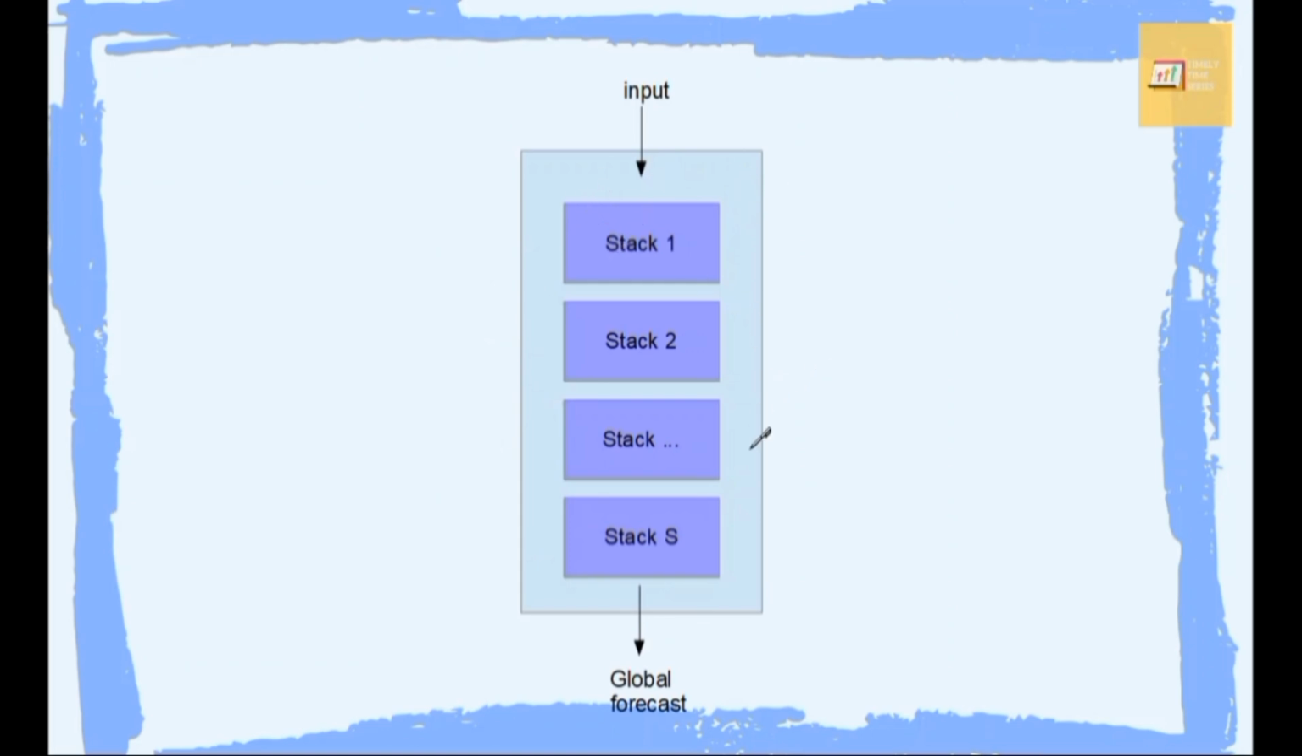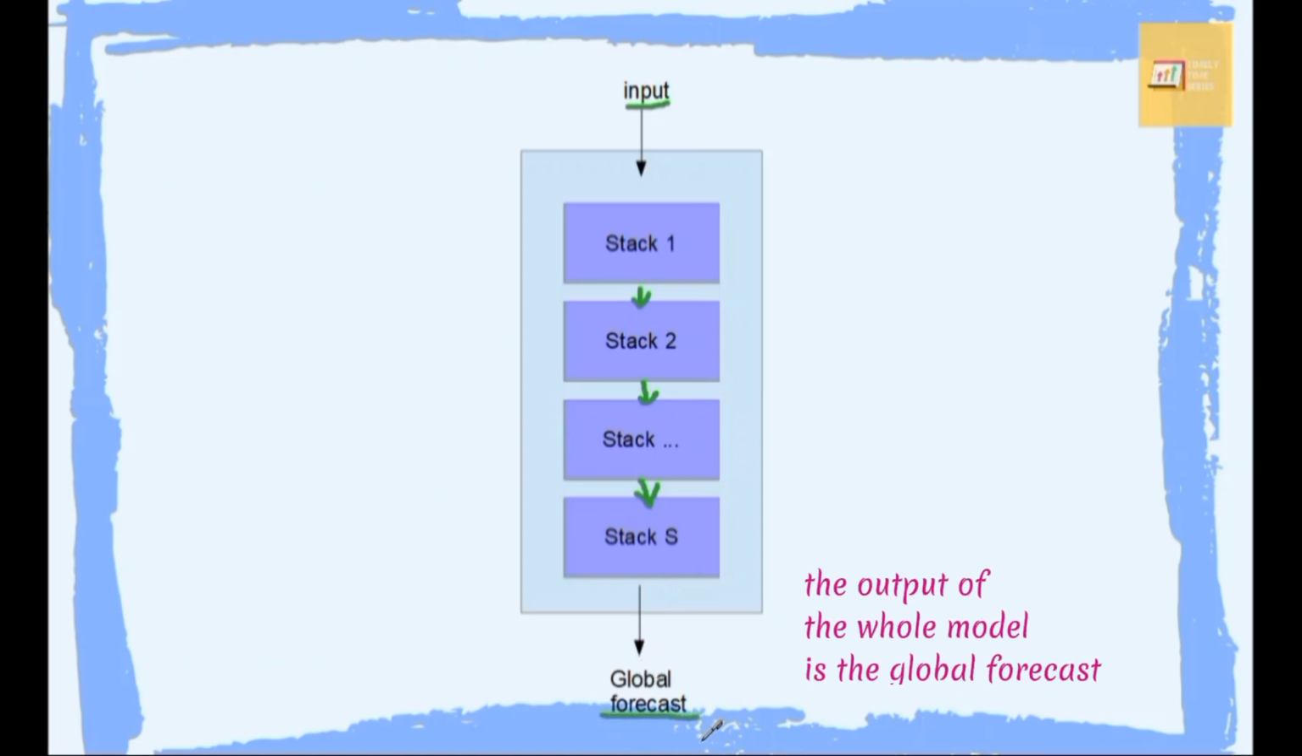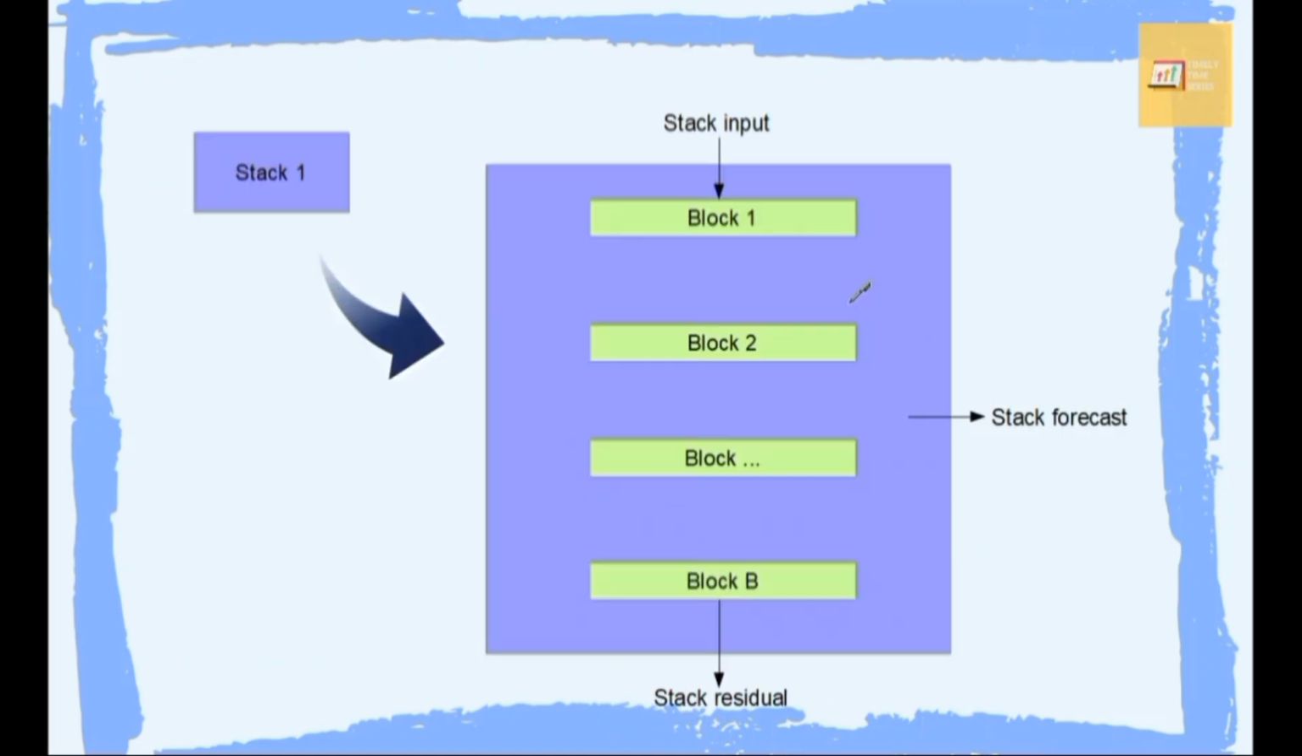The model is comprised of several stacks. So the input, the raw time series, would go to stack 1, and then stack 2, and then stack 3, and so on until stack S. And then the output of stack S would generate the global forecast. Each stack consists of several blocks. Now, I haven't drawn the connecting lines between the blocks. I'll show you that later, okay?